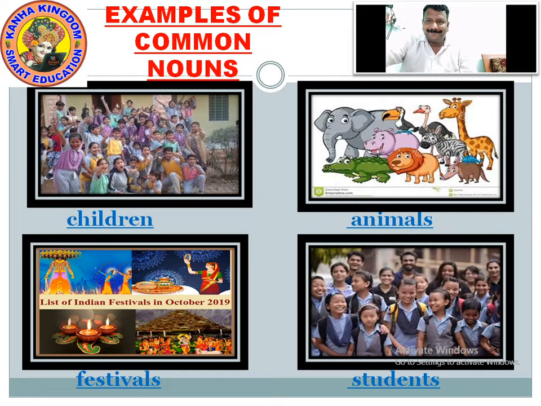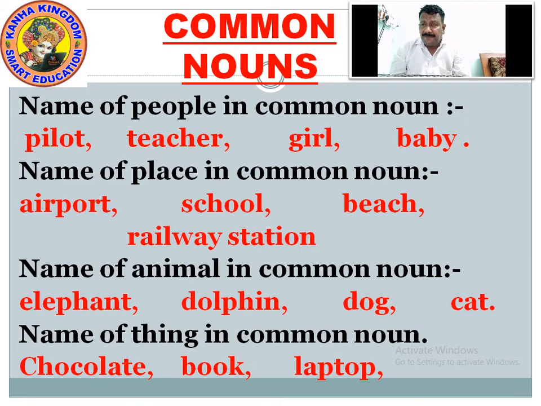Write it down. Now we are seeing more examples of common nouns. When we speak about names of people in common nouns, we have seen children, we have seen students.